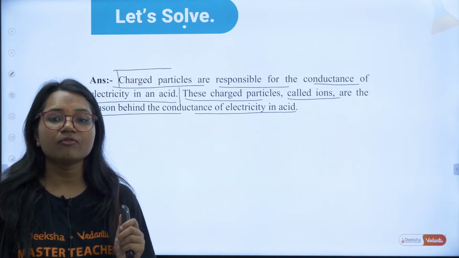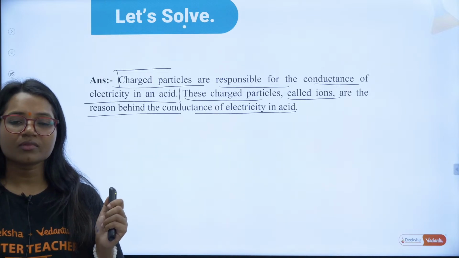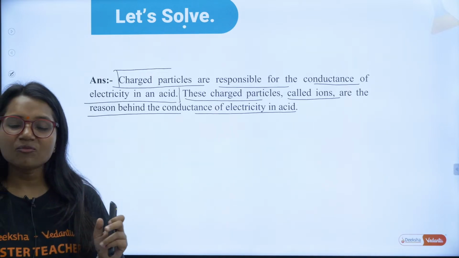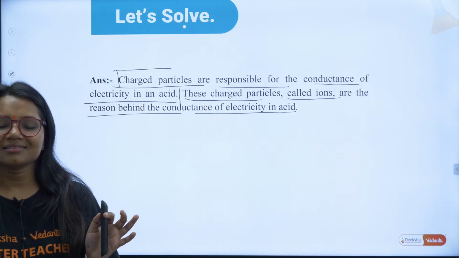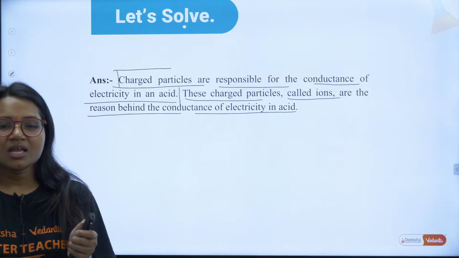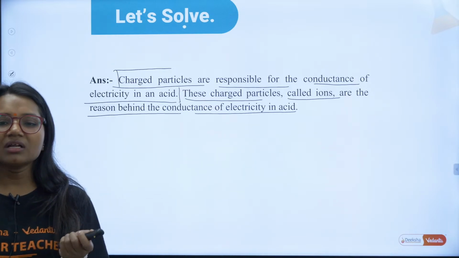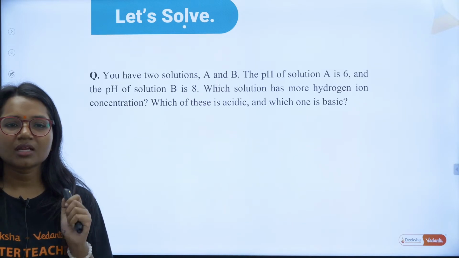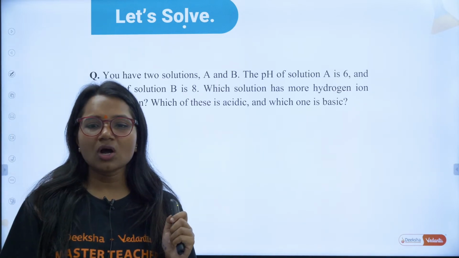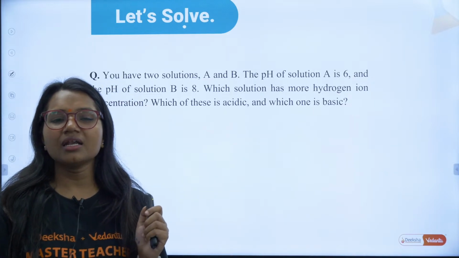Do give me a thumbs up if you have understood. And can I move forward to the next question? If this question comes in the exam, will you be able to write the answer properly? Yes? Okay, Mahalakshmi. Very good, guys. Now I am moving to the next question. Sumukt, Vaishnavi, Ruchir, understood.